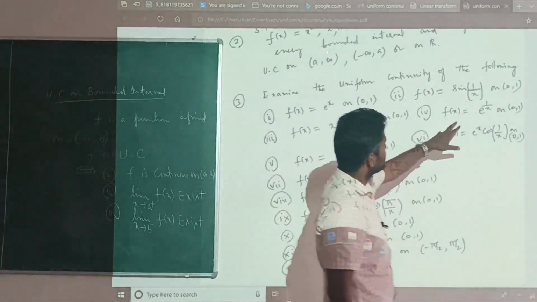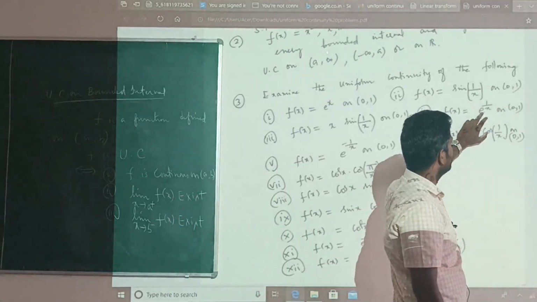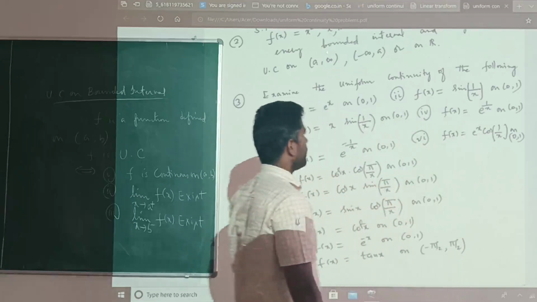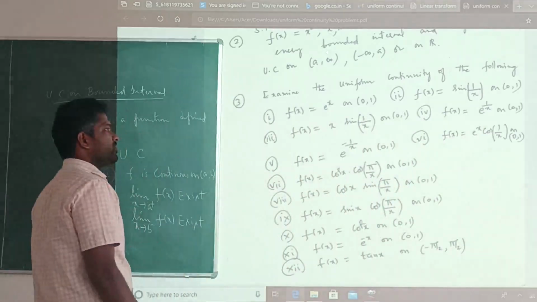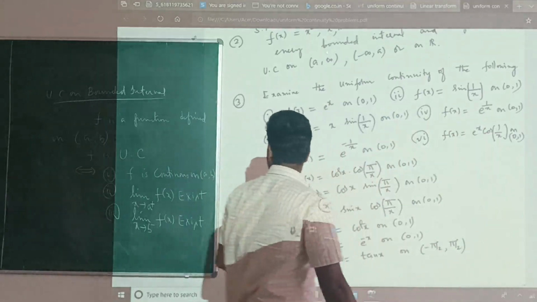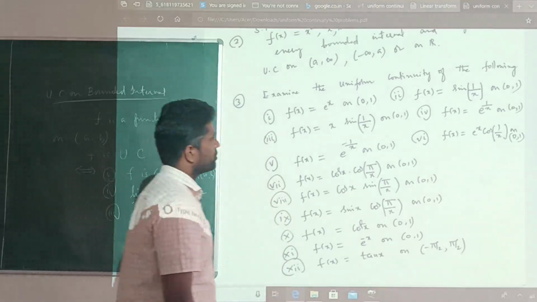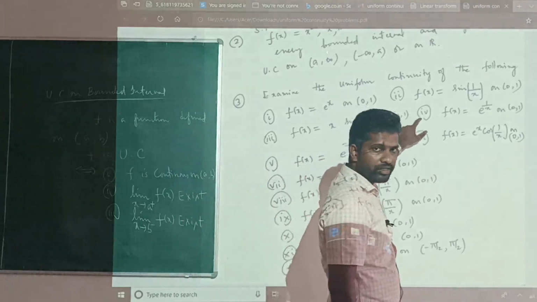Coming to that, f of x is equal to e to the power 1 by x. This function is continuous on the interval 0 to 1. As x approaches 0, what will happen to this? e to the power 1 by 0 is e to the power infinity. That limit does not exist. Second condition will fail for this. So this function is not uniformly continuous.